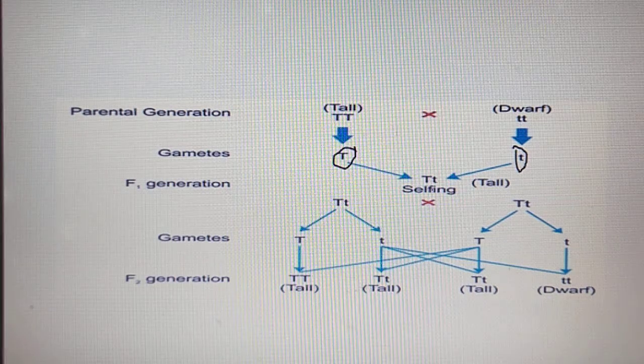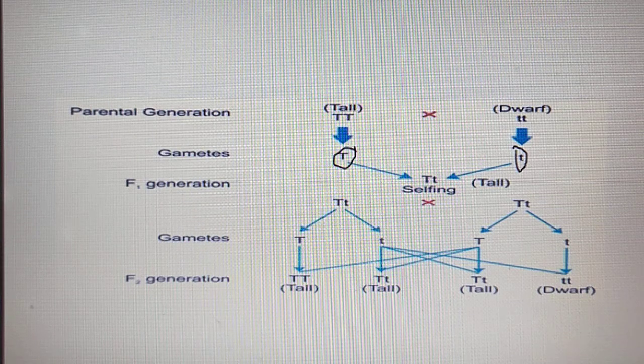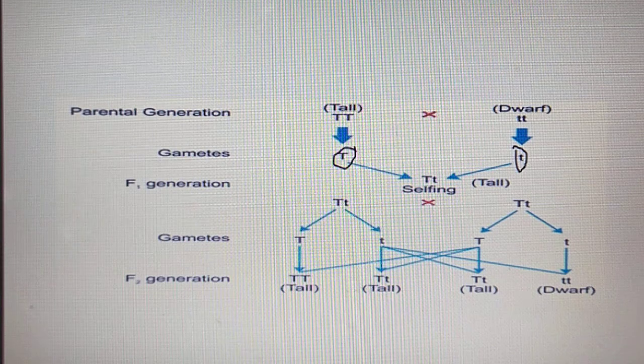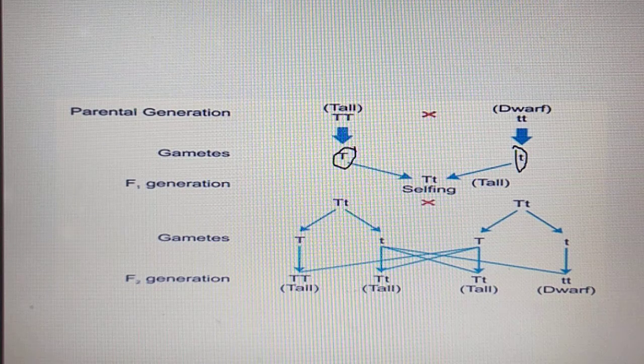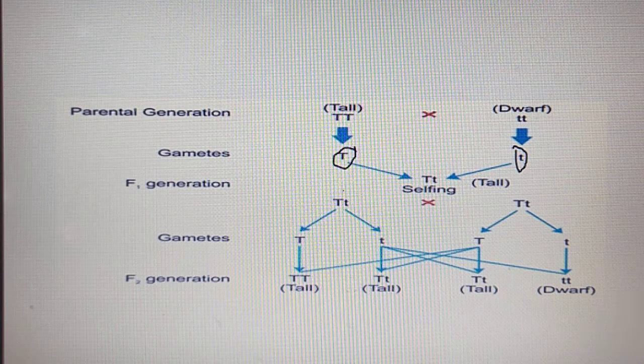And this F1 generation capital T, small t is self-pollinated. Here we can see two are there. Capital T is there, small t is there. So we call it a heterozygote. Capital T, capital T, same genotype, is called a homozygote. Hetero means different.